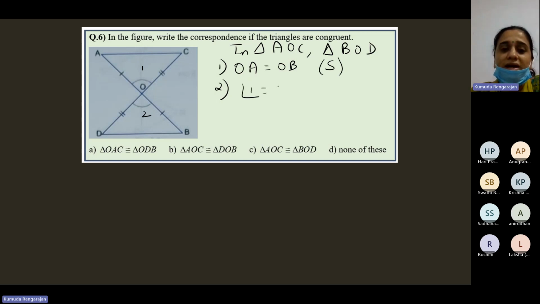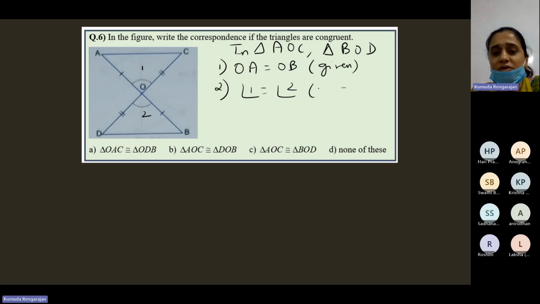Angle 1 is equal to angle 2. Now, this "S" you don't have to write. I am writing it only so you understand. But you must write the reason in the bracket. OA is equal to OB, given.